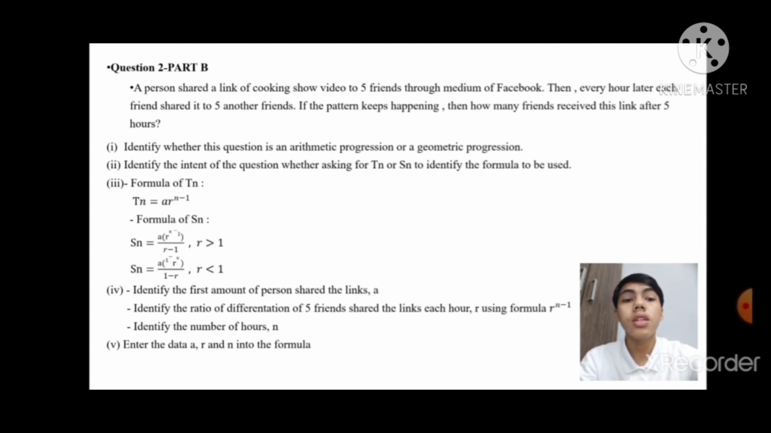Firstly, identify whether this question is an arithmetic progression or a geometric progression. Secondly, identify the intent of the question, whether asking for Tn or Sn, to identify the formula to be used. Thirdly, there is a formula of Tn and a formula of Sn. Then identify the first amount of persons who share the link, which is A. Identify the ratio of the 5 friends sharing the link each hour, which is R. Then identify the number of hours, which is N. Lastly, enter the data A, R and N into the formula.